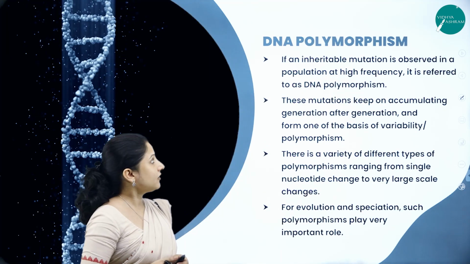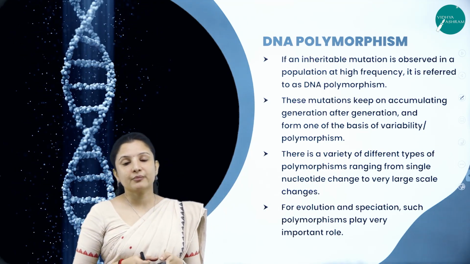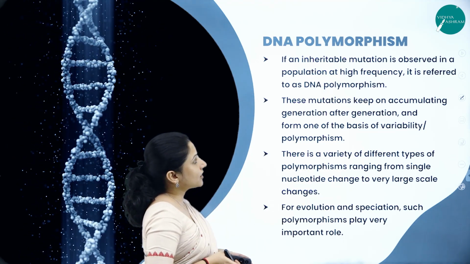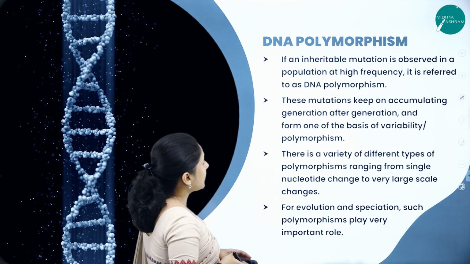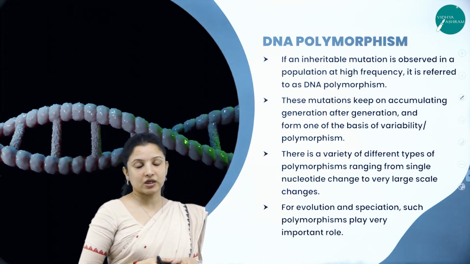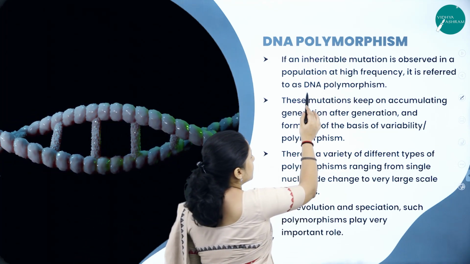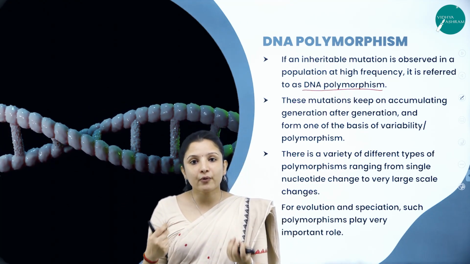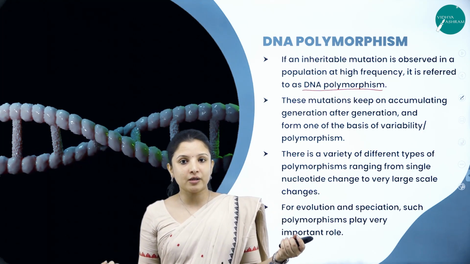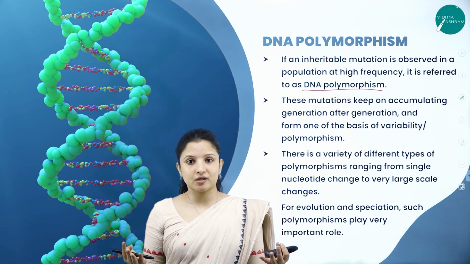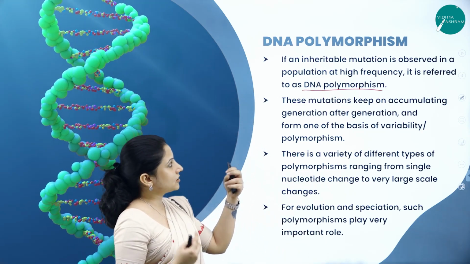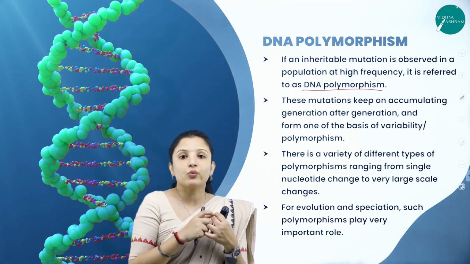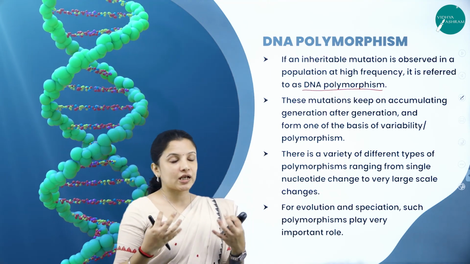So this is about DNA fingerprinting. So far we had learnt about DNA polymorphism. Everywhere I had used the term DNA polymorphism, right? So what is it? Let us look into it. If an inheritable mutation is observed in a population at a very high frequency, it is referred to as DNA polymorphism. What do you mean by polymorphism? Differences, right? We are all polymorphic. We are all different from each other. So sometimes DNA tends to mutate, DNA tends to change. And I told you the repeated DNAs tend to vary from one person to another, leading to DNA polymorphism.